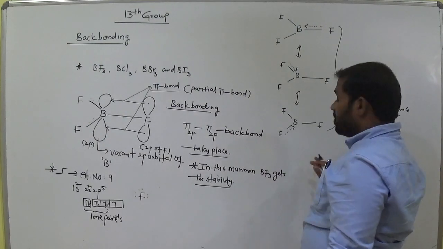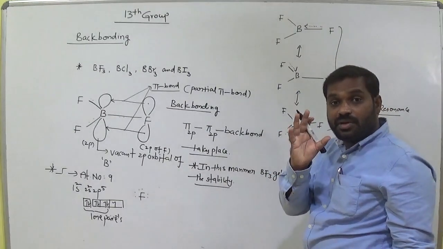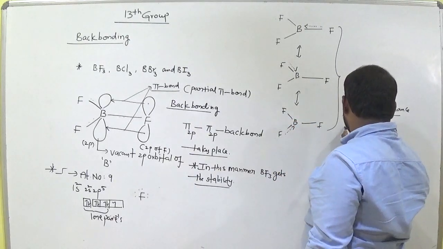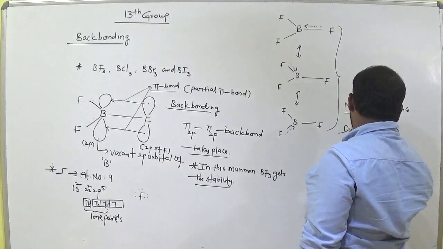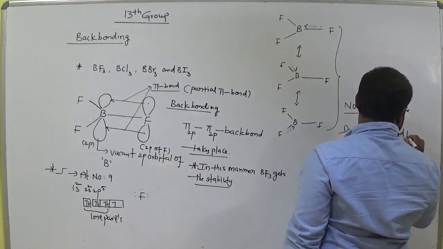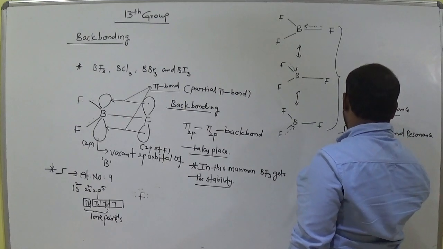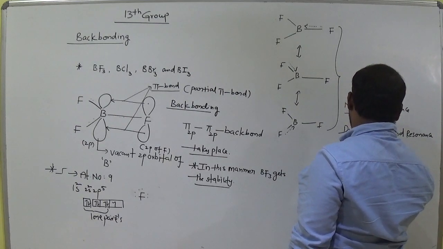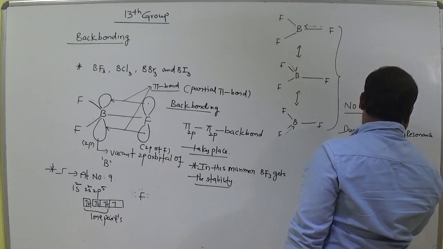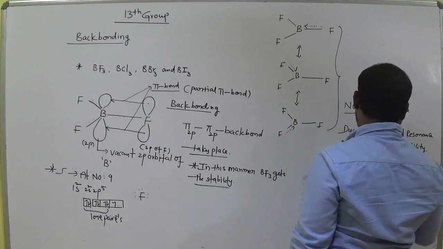So when the molecule participates in resonance, then what happens? The molecule undergoes stabilization. Stable, more stable. So due to no bond resonance, the BF3 molecule undergoes stability. Clear?